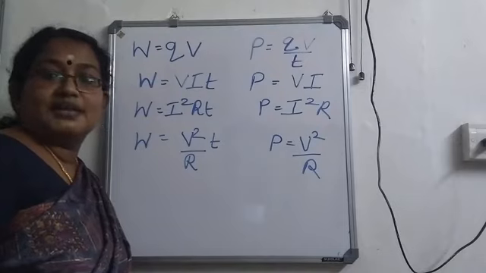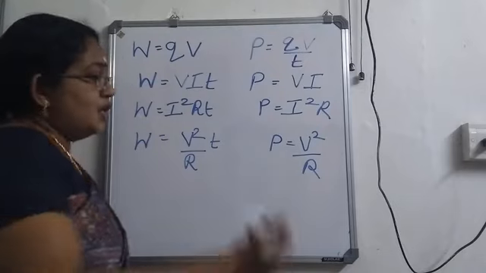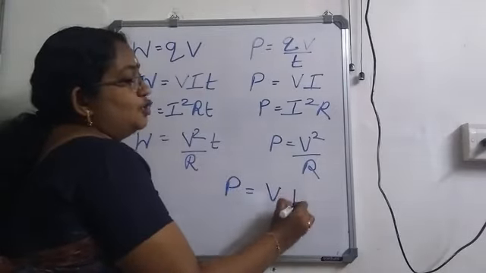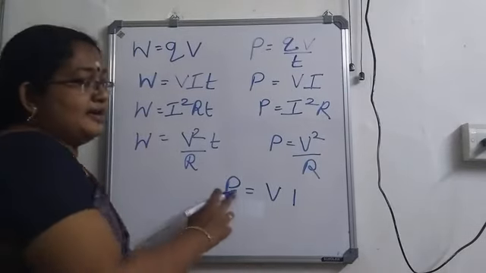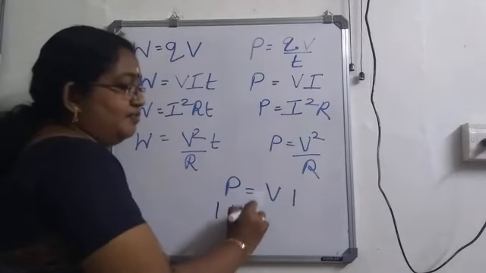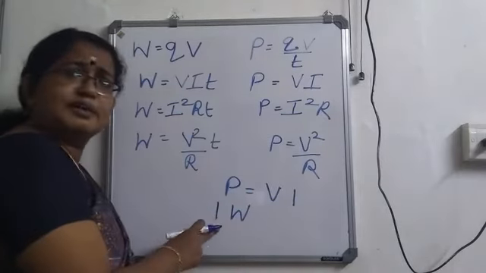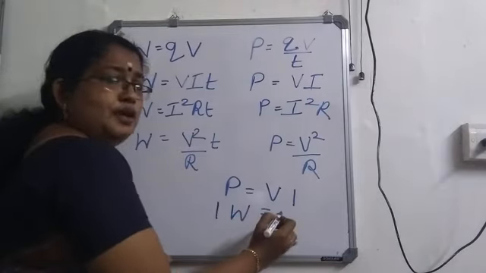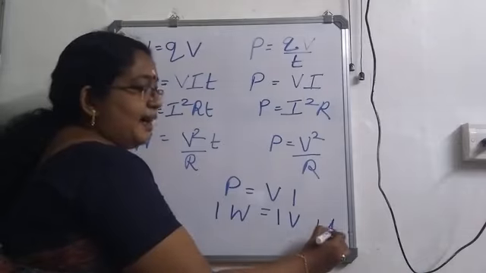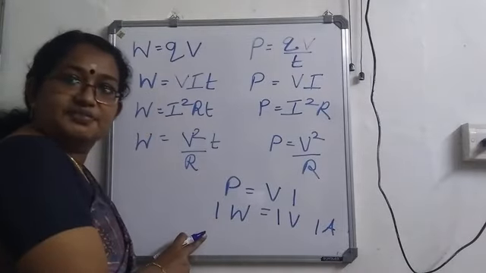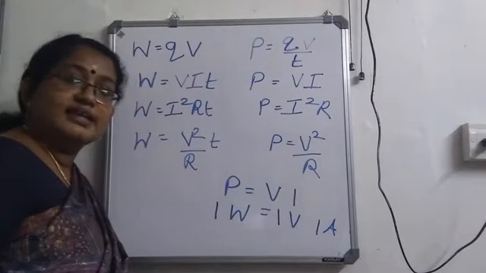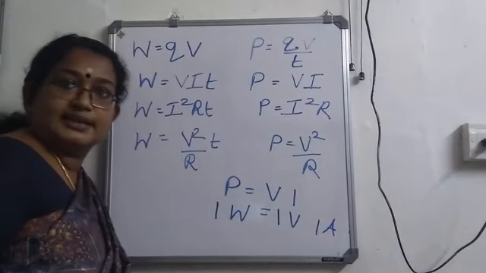Now, speaking about the unit, what is the SI unit for power? SI unit for power is watt, isn't it? So, I'll just take an equation from this, P equal to VI. Using this equation, we can define 1 watt. When will the power be 1 watt? If potential is 1 volt and current is 1 ampere, power will be 1 watt, isn't it? What is the SI unit? So using this equation, we can give a definition for watt.